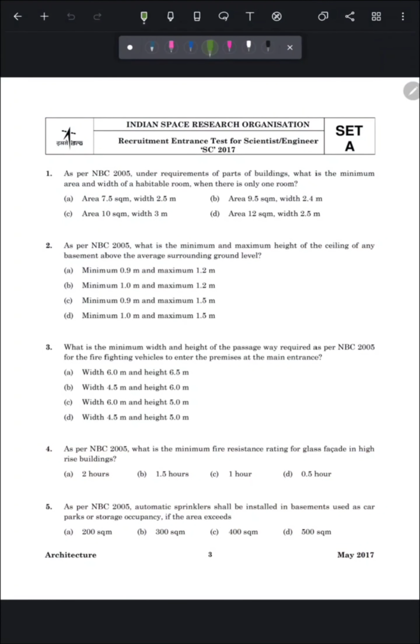So let's start today's first question, that is, as per NBC 2005, under requirement of part of buildings, what is the minimum area and width of a habitable room when there is only one room?